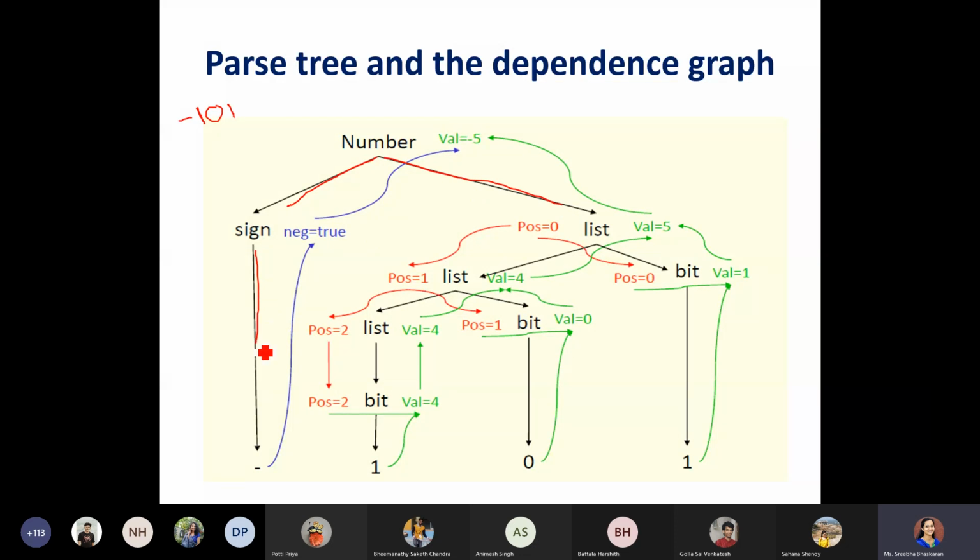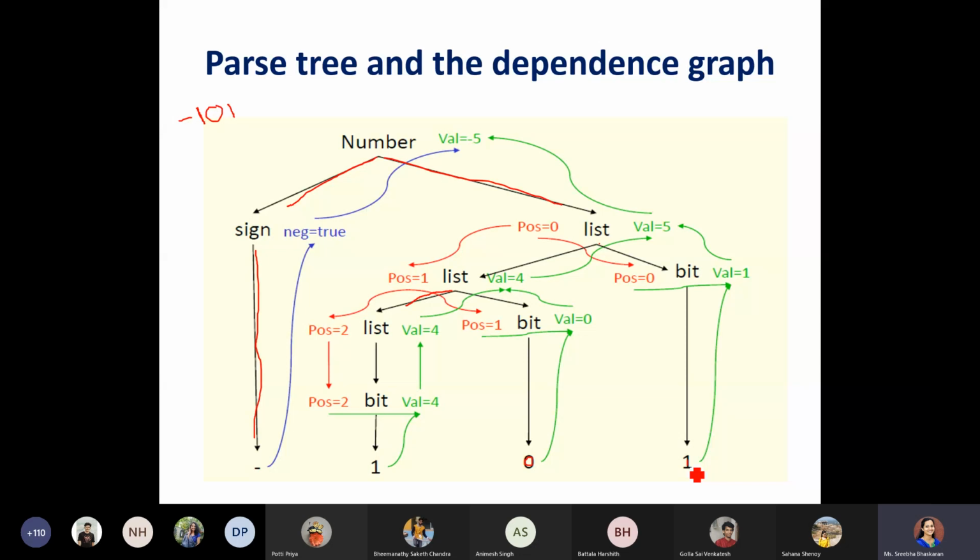Sign has been expanded with respect to -1, so minus, and list has been further taken to be as list and bit. After that, this list has been taken to be as list and bit, and then this list will be expanded to bit. Then it would be assigned with the value 1. For this bit, it would be assigned with the value 0, and for this last one, which would be taken to be as 1. Okay, so this is how the parse tree will take up.